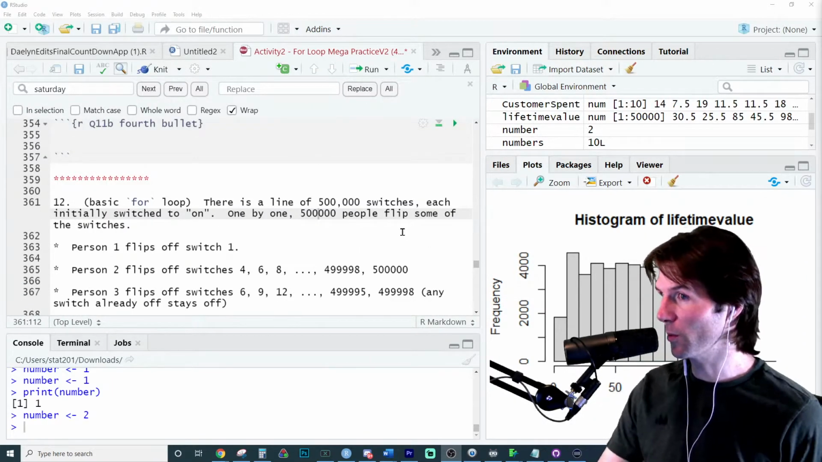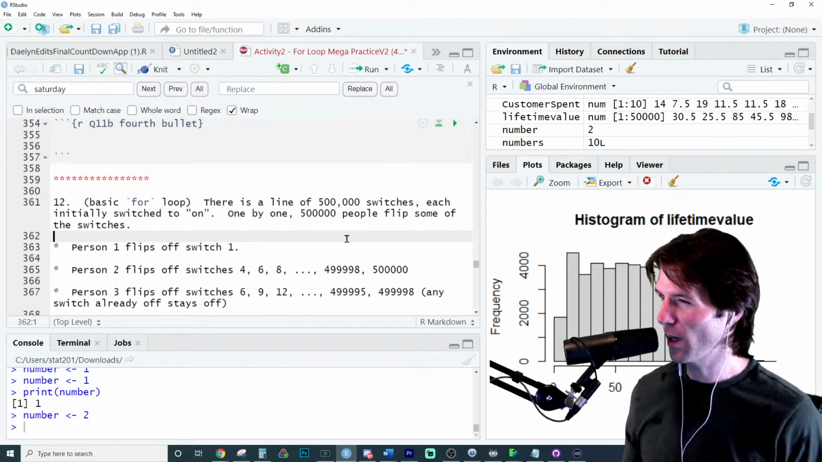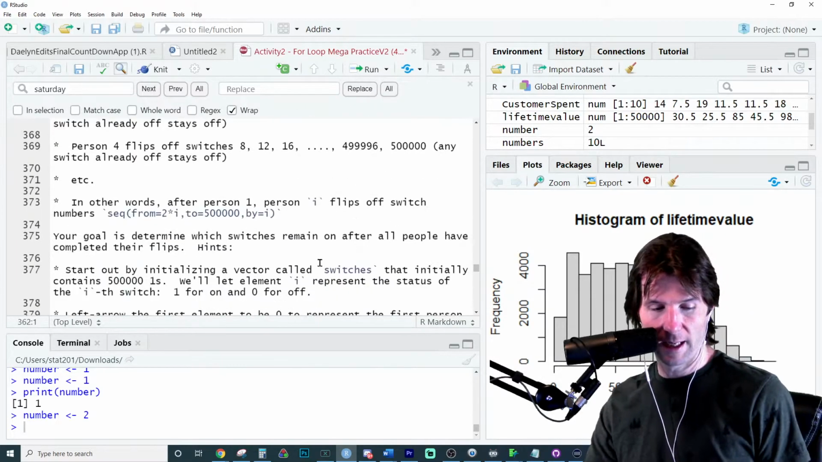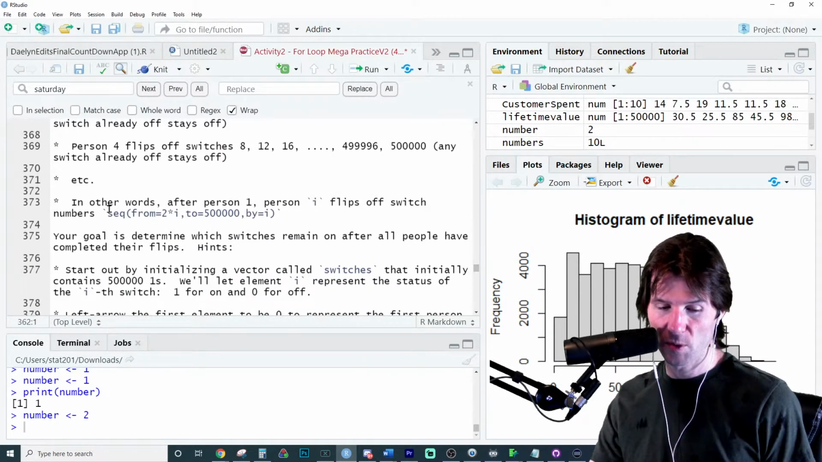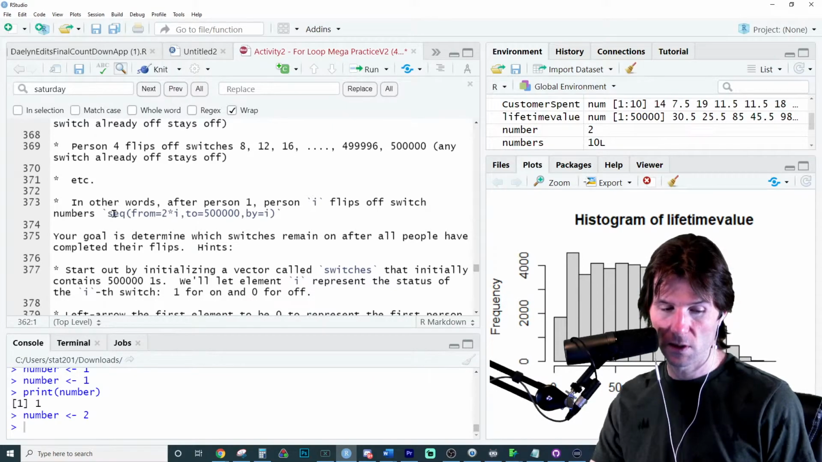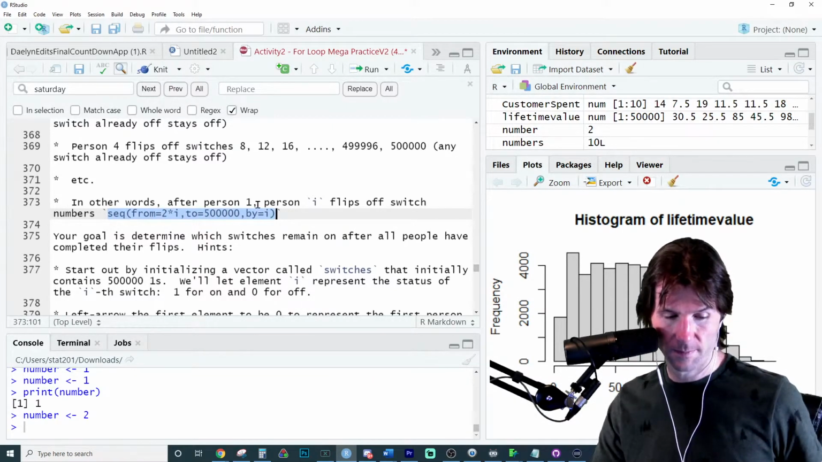So with the for loops right here, this is prime numbers basically. And this right here, in other words, after person 1, they flip off these sequences. And this right here is basically your skeleton.